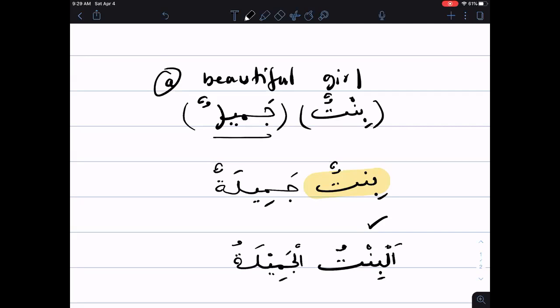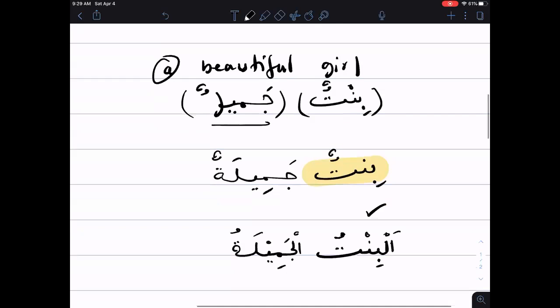Right? It's pretty simple actually, right? So don't think it's super complicated. The reason why I spend a lot of time explaining the concept of gender and definiteness is because if we're comfortable with these two concepts, you will see a lot of things in the language become kind of easy. As long as we know how to convert from definite to indefinite and gender vice versa, then inshallah the adjective is not going to be that complicated, inshallah.